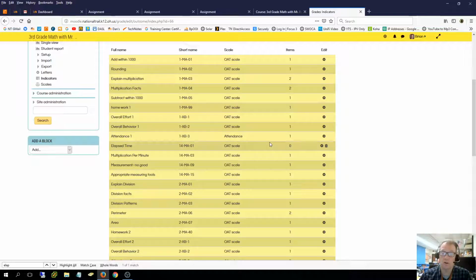So that's it on cleaning up your indicators, and hopefully on putting them back in correctly so that you don't get the grade showing up, because I know that's been a problem that some people have accidentally put indicators in where grades go and then they don't show up on the report card. But if they're put in correctly in the first place, that's not going to be an issue for you.